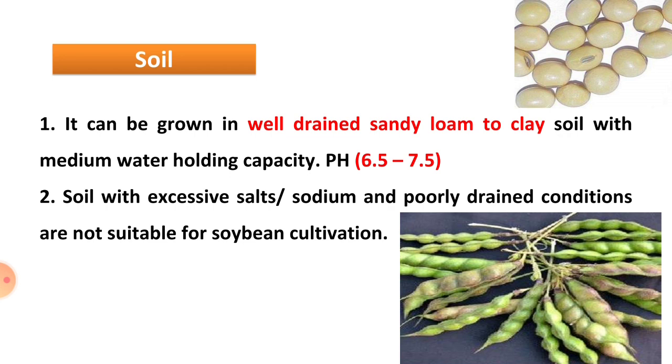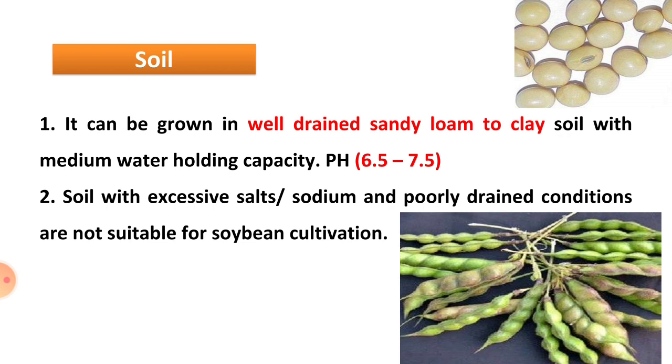Loam means an equal amount of sand, silt and clay particles. That is called loamy soil. This crop requires sandy loam to clay soil with medium water holding capacity. The water holding capacity of that soil is medium, and the pH range of that soil is between 6.5 to 7.5. This is the pH requirement of the soil for the growing of the crop.